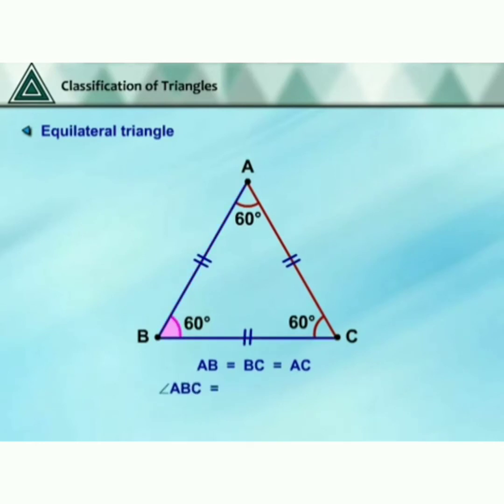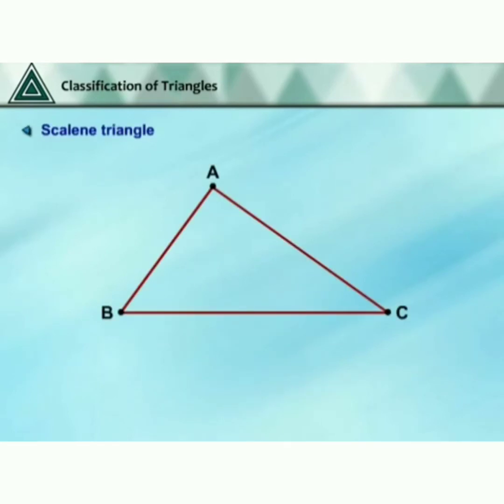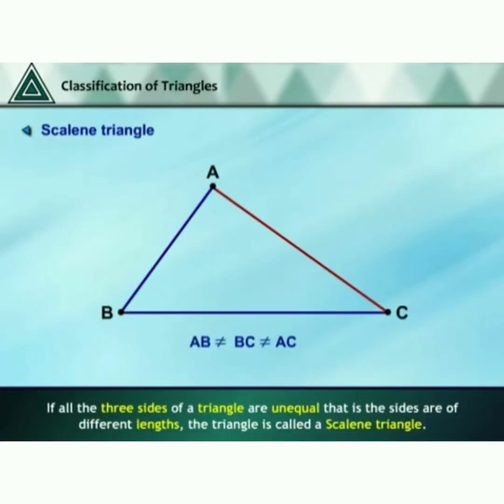Angle ABC equals angle BCA equals angle CAB, the values are equal, that is 60 degrees. Then scalene triangle. If all three sides of a triangle are unequal, that is, the sides are different.